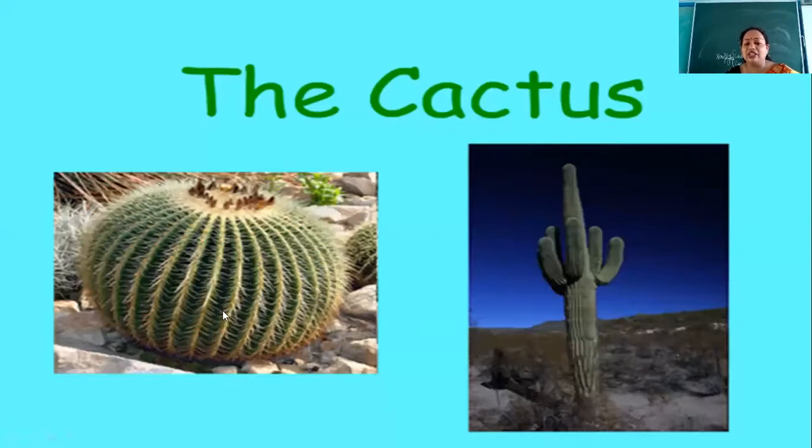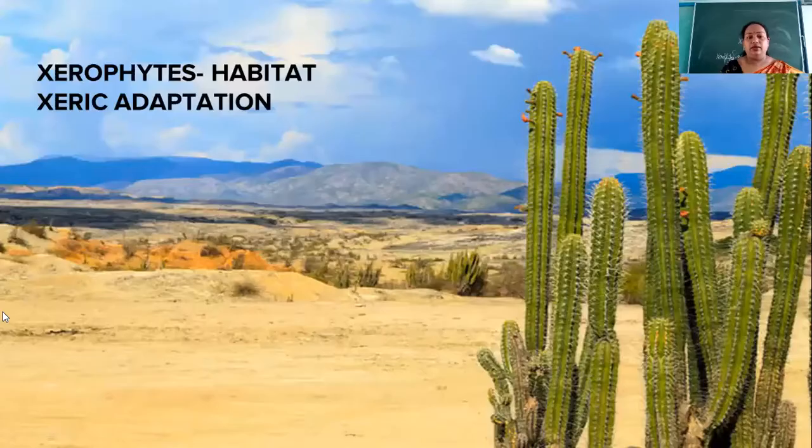These spines will move into the lips and hurt the camel, and this is the reason the camel has thick lips. So the plants are called xerophytes. They are able to grow in the xerophytic condition, the xeric climate.